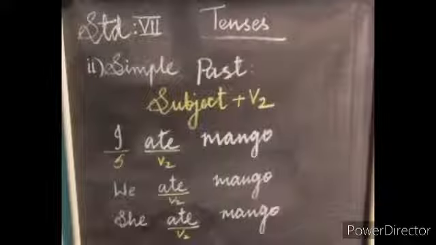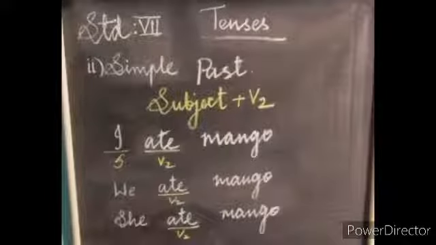What is the past form of eat? Ate. What is the past form of see? Saw. What is the past form of write? Wrote. What is the past form of buy? Bought. So, simple past tense, we use the rule subject plus V2.